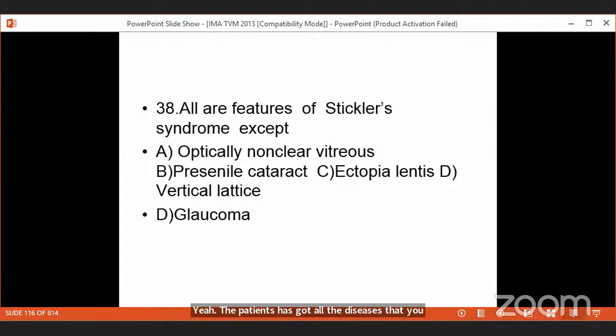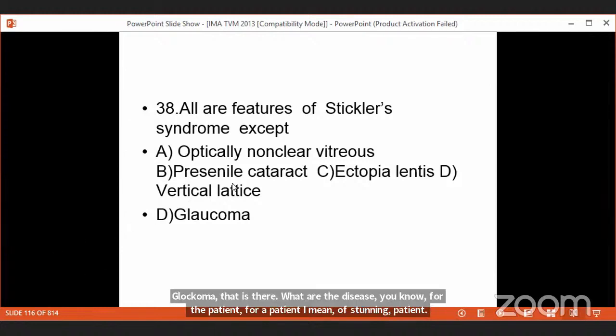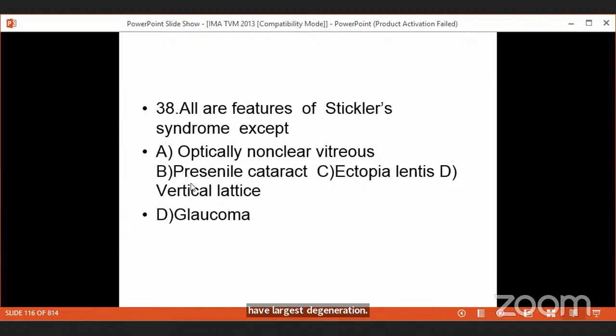Patient has a cataract. Patient has subluxation of the lens, that is called ectopia lentis. What other disease? Cataract, then glaucoma, that is there. What other disease for an ophthalmic patient? It is retinal detachment, that is also there. Patients may have lattice degeneration. Usually lattice is concentric to the ora serrata, but here it is vertical lattice. So the patient has all the diseases that can be there in the eye.